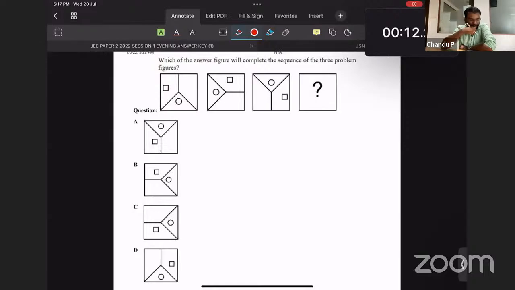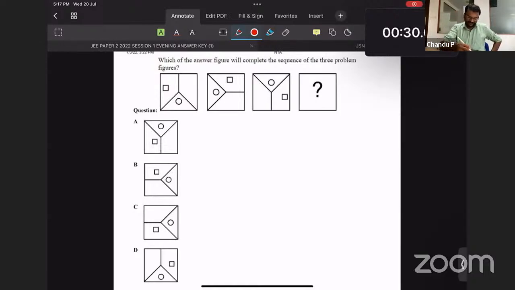Okay. Last question, Chitra Gupta corrected it. Anyway. So which one is coming? Yeah, very good guys. That's it.